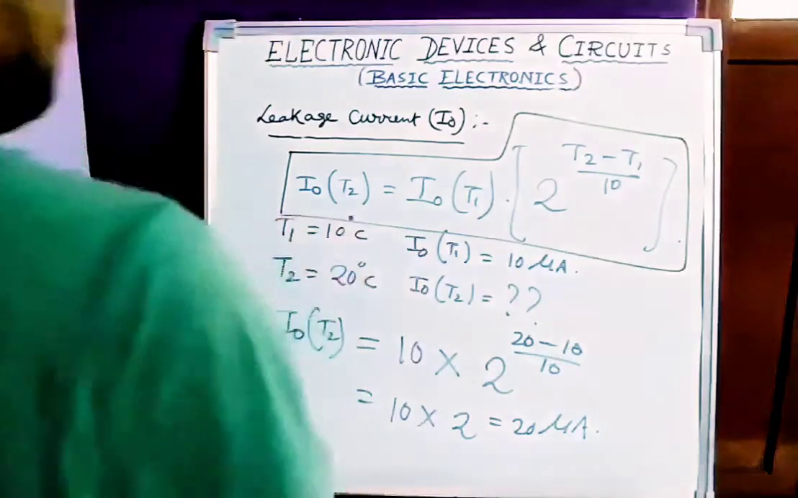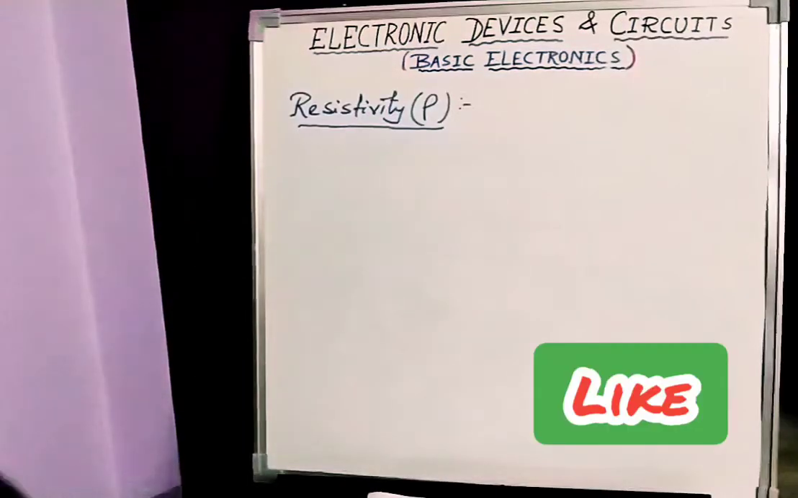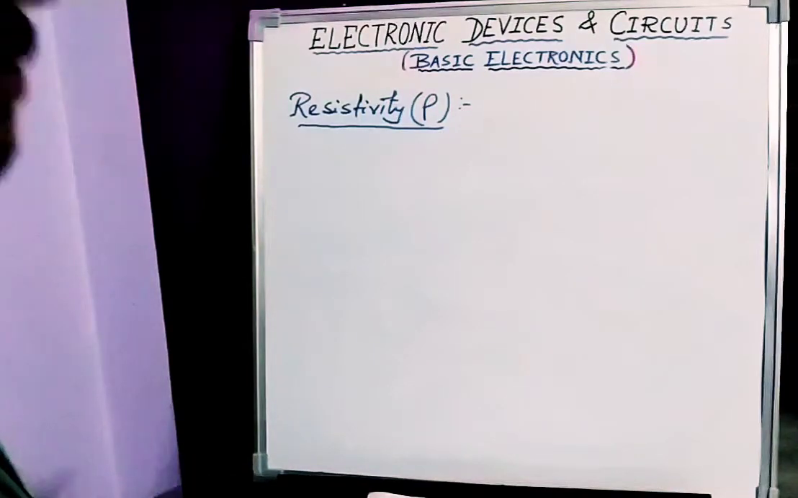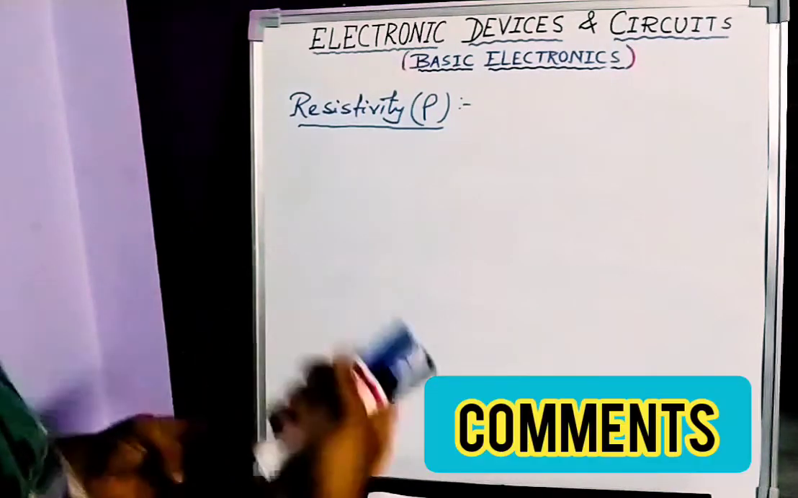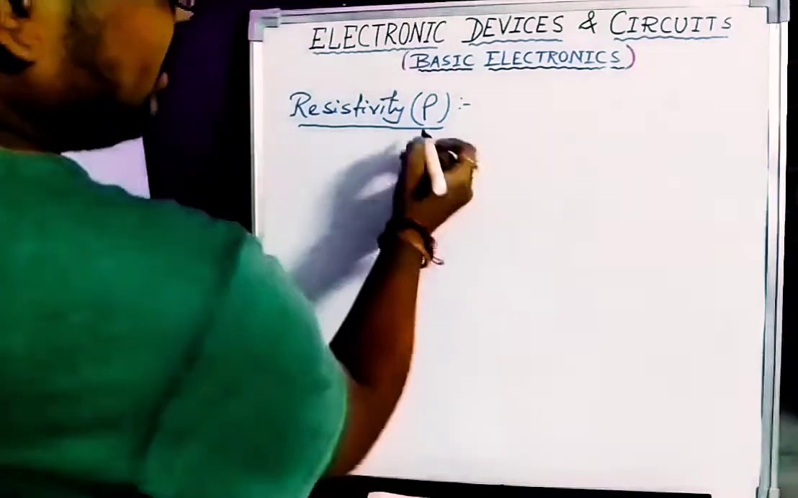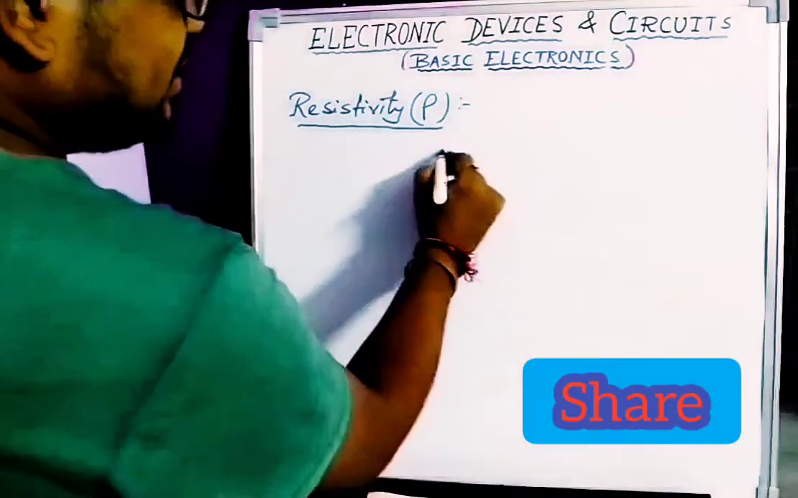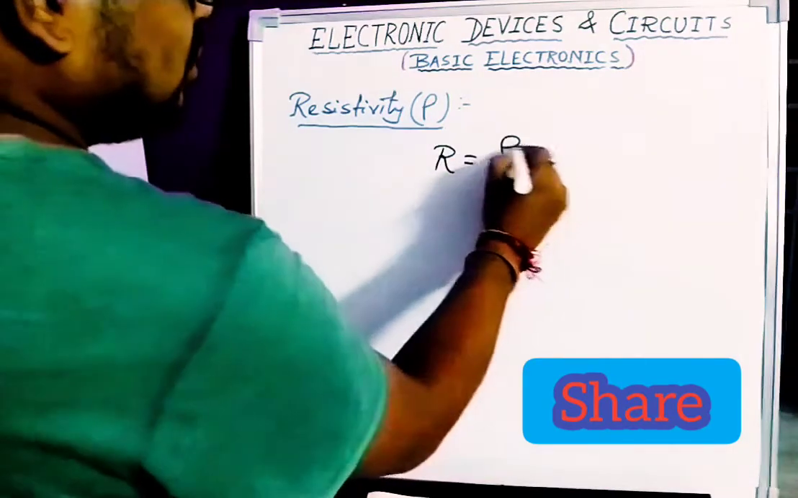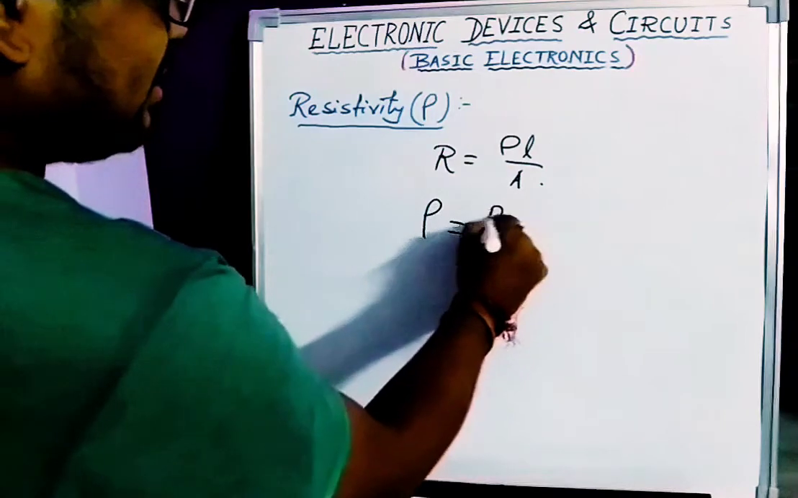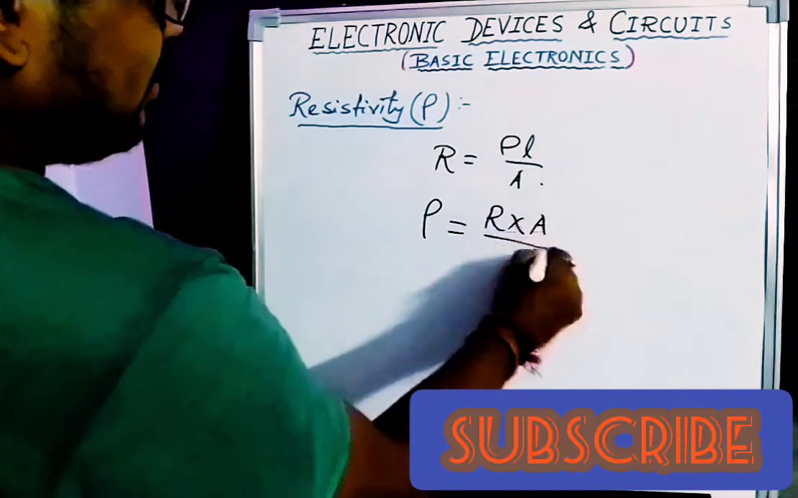Okay, so here in this video we will learn about the resistivity of the material. So it is actually a property of the material. It cannot change with the length or cross sectional area of the material. Resistivity is denoted as rho. We know that the resistance R is equal to rho into L by A. So from here rho can be written as R into A by L.